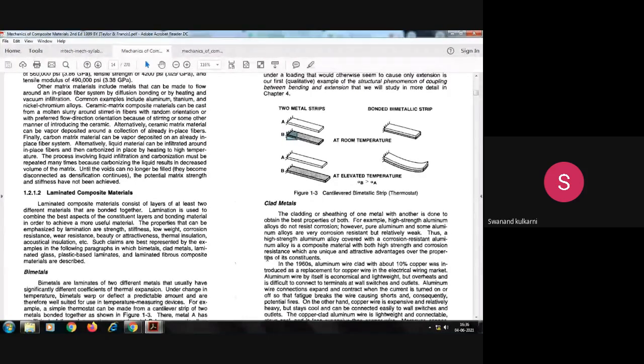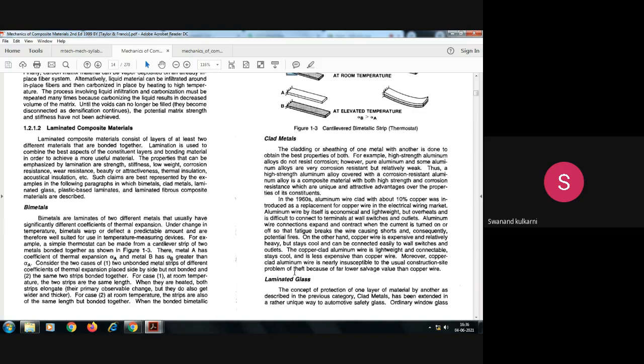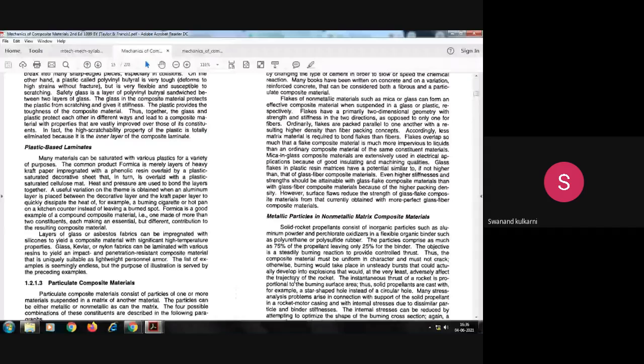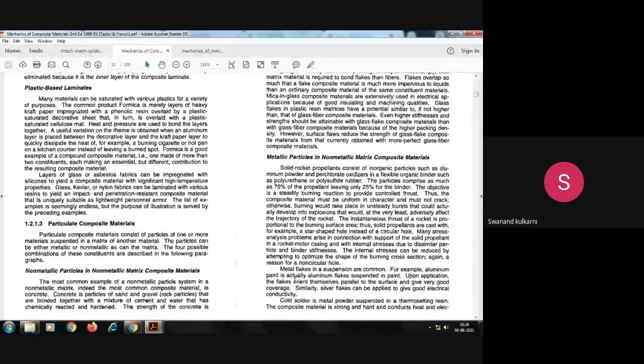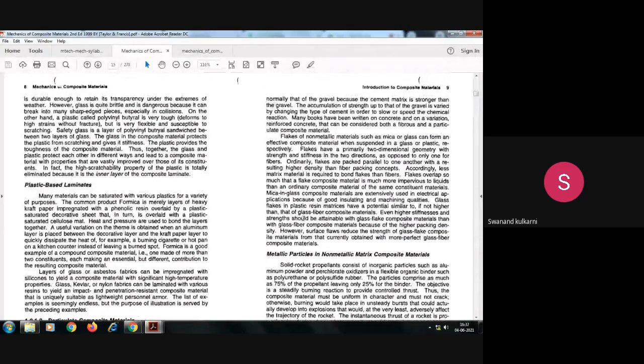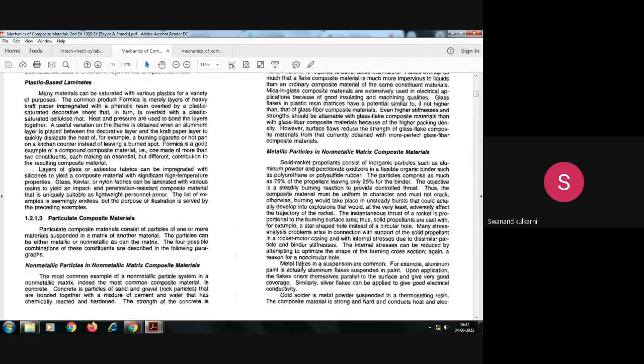Two different metals that are joined together in order to have different applications like bale application, etc. So clad metals, that is also one of the examples of that. Is it okay? Then laminated glass, then plastic based laminates, then particulate composites, then non-metallic particles in a non-metallic matrix, metallic particles in non-metallic composite materials.